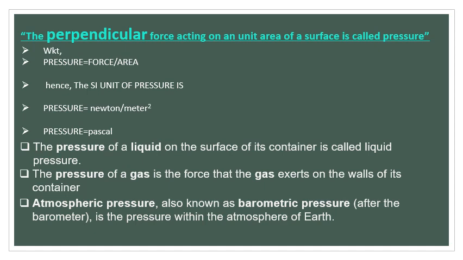Then in this content we discussed the three types of pressures. One is liquid pressure, gas pressure, and atmospheric pressure. The pressure of a liquid on the surface of its container is called liquid pressure. The pressure of a gas is the force that the gas exerts on the walls of its container. And atmospheric pressure, also known as barometric pressure, is the pressure within the atmosphere of Earth.